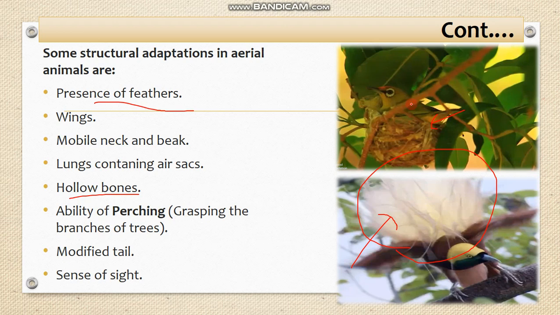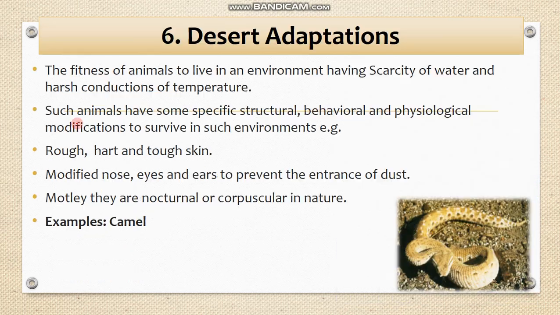In your daily life you see a lot of birds present on electricity wires and different types of small branches, etc. This is an important adaptation. Modified tail, sense of sight. These animals have some modified tails containing feathers, and they also have a strong sense of sight. Another modification in these animals is the presence of feathers. Their forelimbs are converted into wings, which help them in flying inside the air, etc.